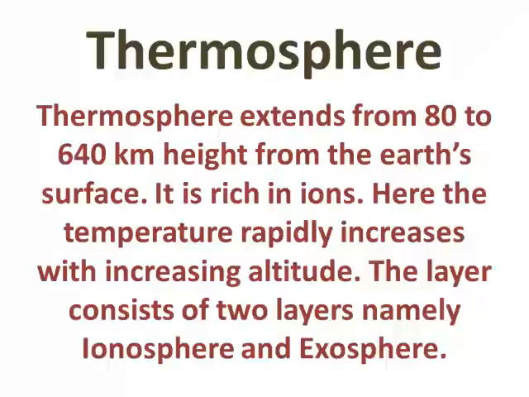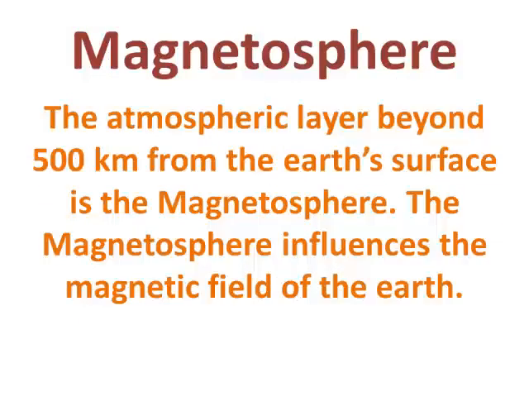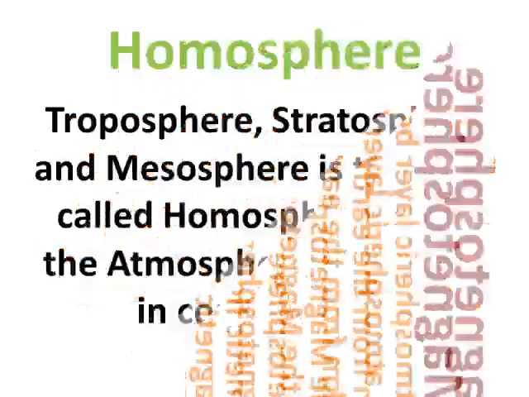Thermosphere. Thermosphere extends from 80 to 640 kilometers height from the Earth's surface. It is rich in ions. Here the temperature rapidly increases with increasing altitude. The layer consists of 2 layers, namely ionosphere and exosphere. Magnetosphere. The atmospheric layer beyond 500 kilometers from the Earth's surface is the magnetosphere. The magnetosphere influences the magnetic field of the Earth.